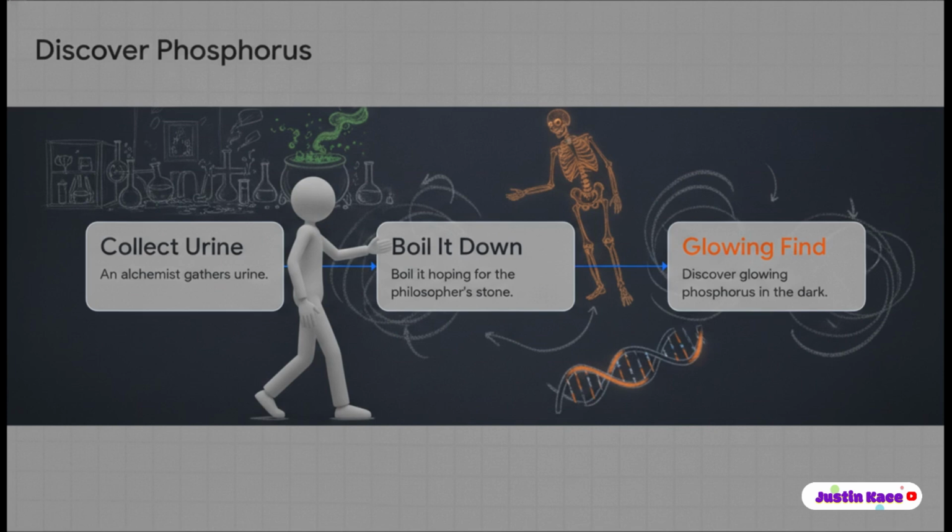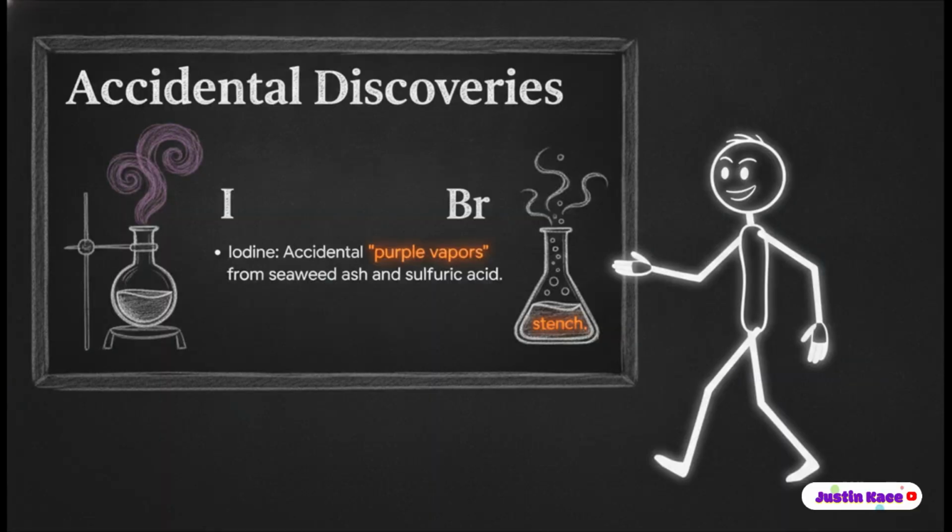Just incredible. And the deadpan absurdity of human scientific progress really doesn't stop there. Honestly, so much of our early code-breaking was purely accidental and, quite frankly, incredibly smelly. Iodine, which is essential for human thyroid function, was discovered when a chemist accidentally treated seaweed ash with sulfuric acid, suddenly producing these gorgeous but highly toxic purple vapors. Or consider bromine, element 35. It's a liquid at room temperature with this eerie red color, also isolated from seaweed ashes. Its smell was so overwhelmingly horrific that they named it after the Greek word for stench. You just can't make this stuff up.